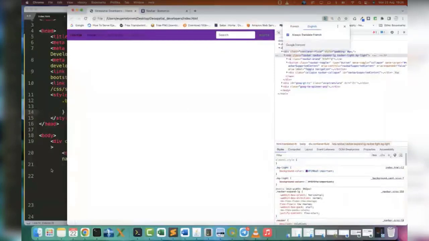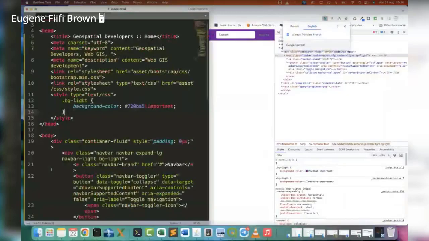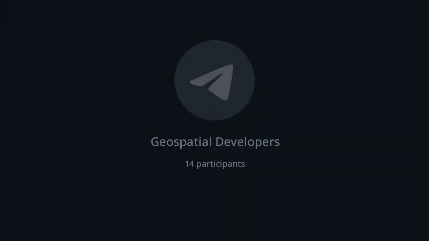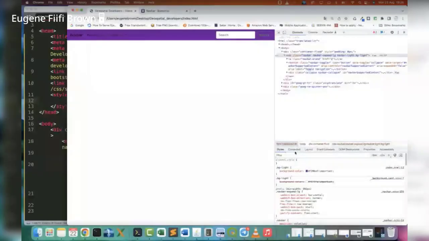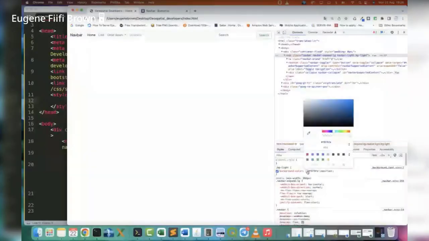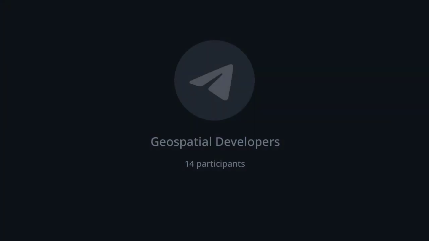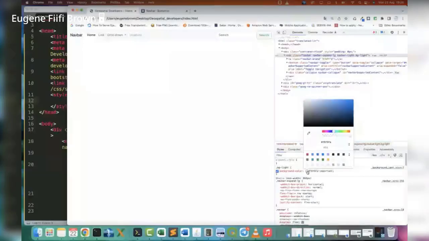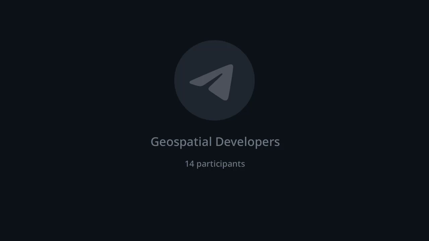But if I hadn't copied it and I refresh the page, it would return to what color it was previously. So normally, changing your stuff at the debugging side, you have to copy it to the original file. Yes, so now we have our navbar.